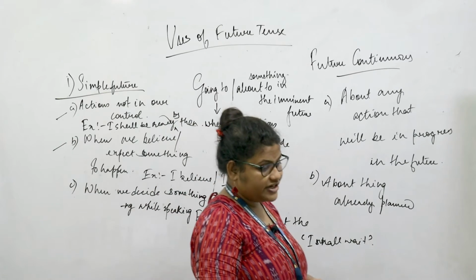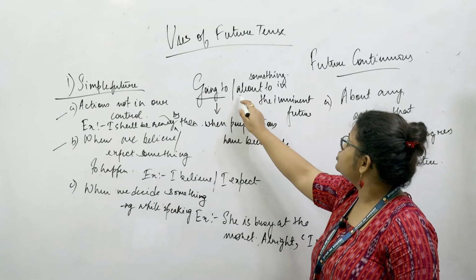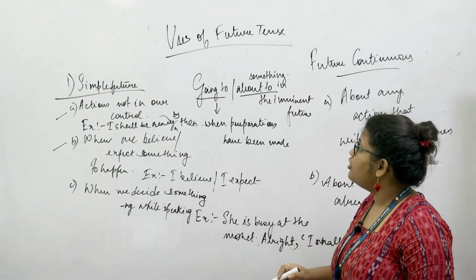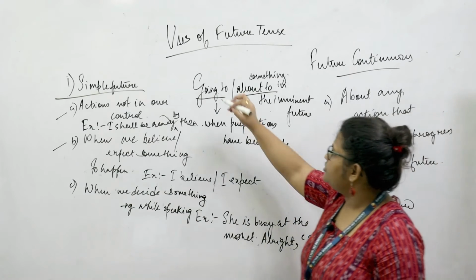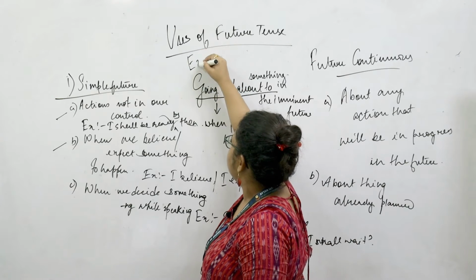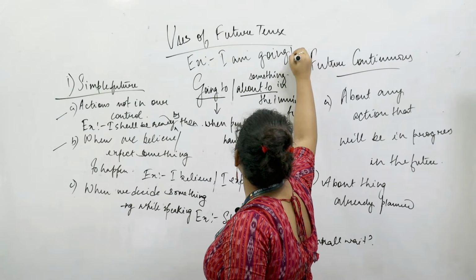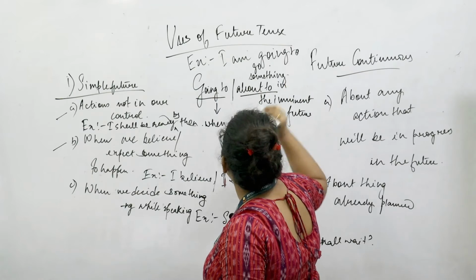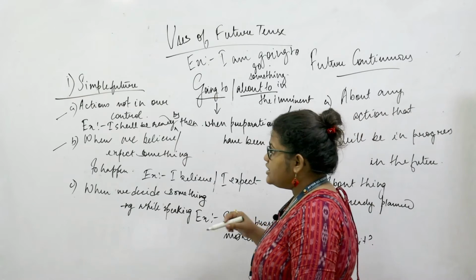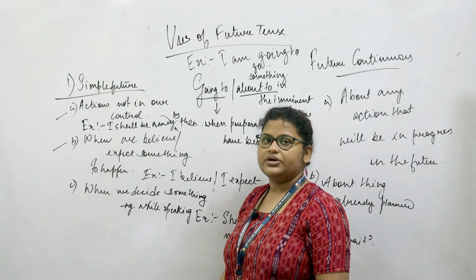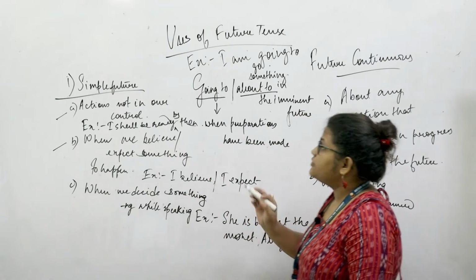Now coming to going to or about to. What is the utility of these two? This also talks about something which is going to happen or is about to happen, but in the imminent future. For example, when we say I am going to go, the difference between the sentence I shall be ready by then and I am going to go is that here there's a lot of uncertainty about whether you shall be ready or you will not be ready to do something or take up some work or action.